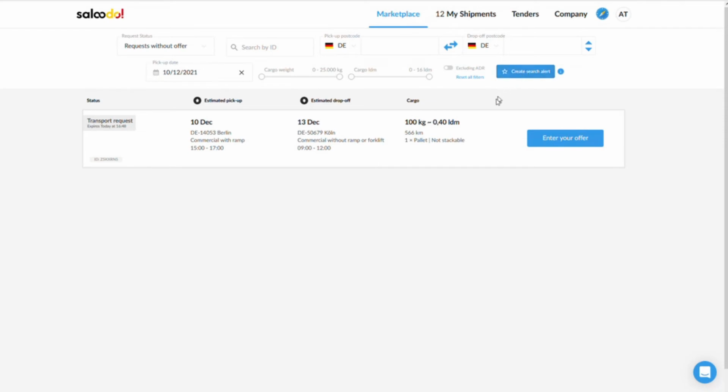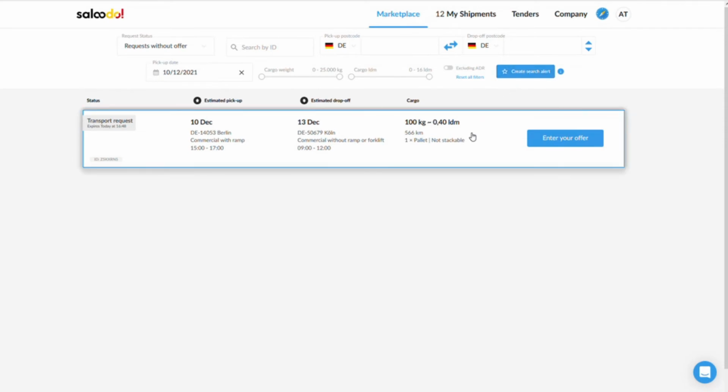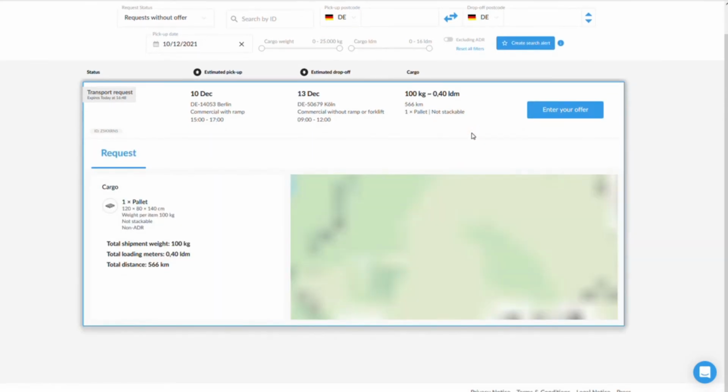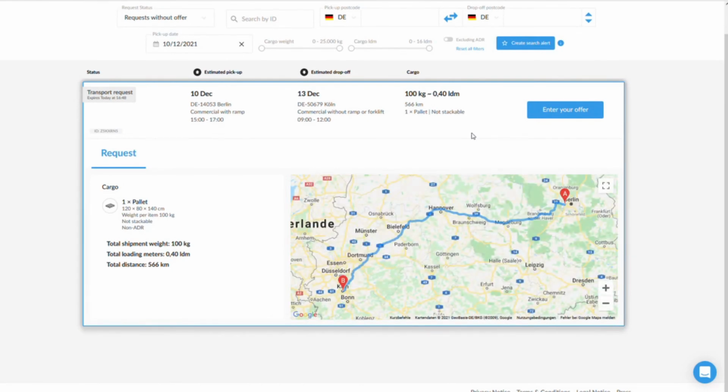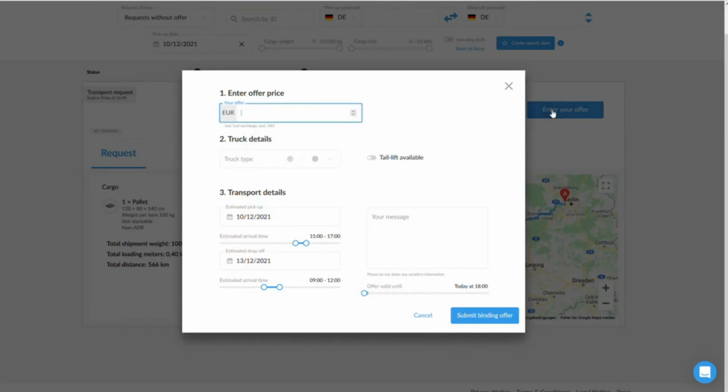If you have found an interesting transport request, you can view more information about the request by clicking in the respective field. If the request meets your expectations, simply create an offer. We will show you exactly how this works in the Create Offer tutorial.